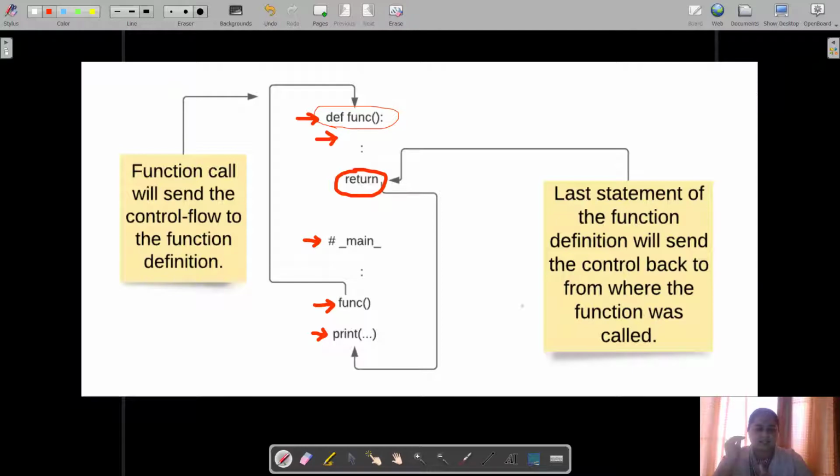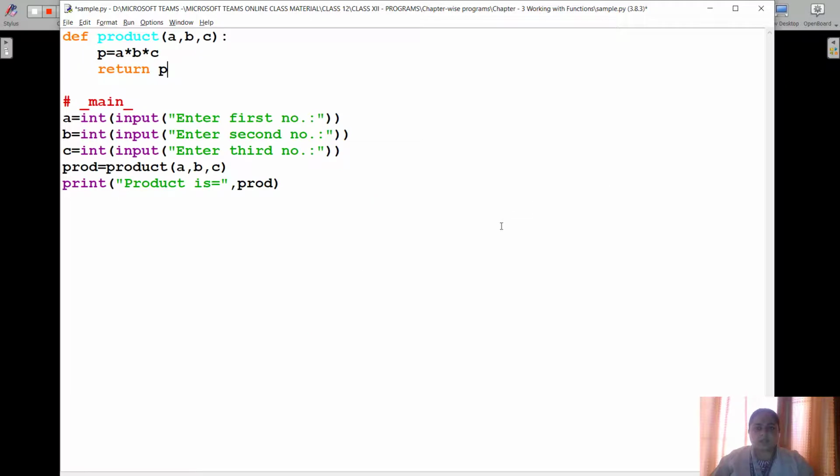The moment there is any function call, the program control will jump to the function, execute the function, and then return the control back to where it was called from. Now let us understand the entire flow of execution process with the help of this small program. So in the beginning, first of all, the first statement which you can see over here is executed.